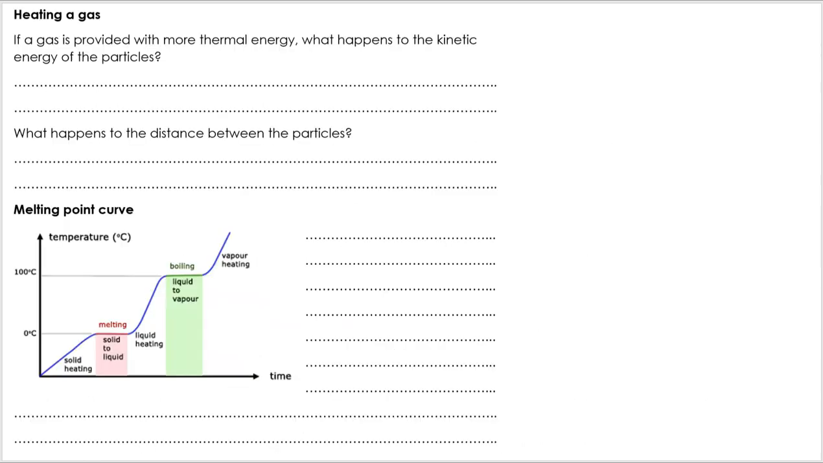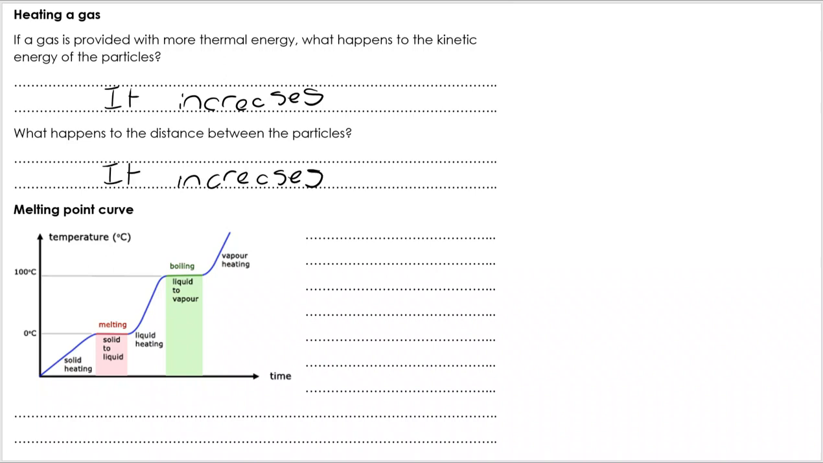We're now going to take a look at some more questions and an explanation of why we see the curve that we see. It says melting point curve, but we've got melting and boiling shown here. The bottom section wants to know, why does it flatten? So let's take a look at the answers. If a gas is provided with more thermal energy, what happens to the kinetic energy of the particles? Well, it increases. And what will happen to the distance? We're repeating ourselves here, but it is important.